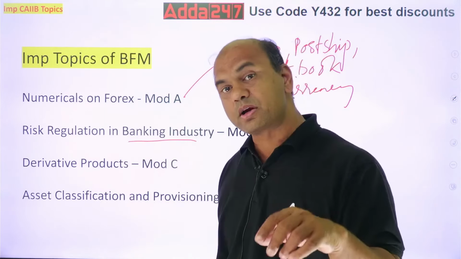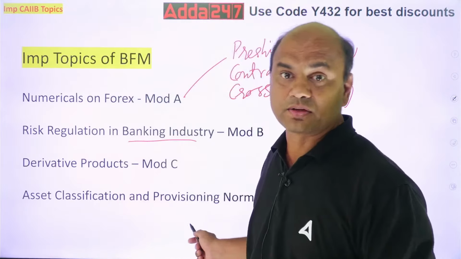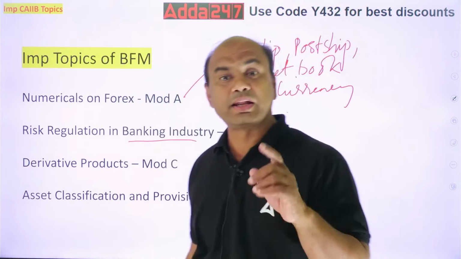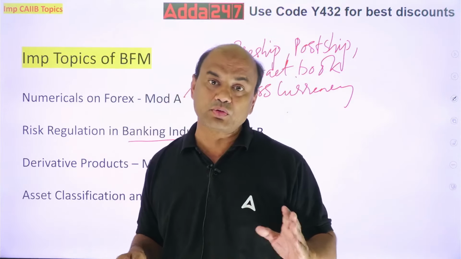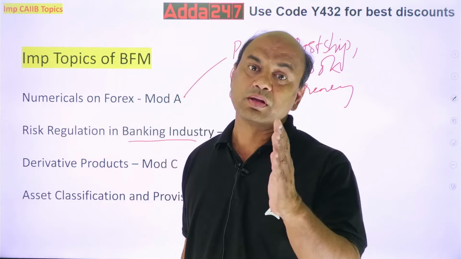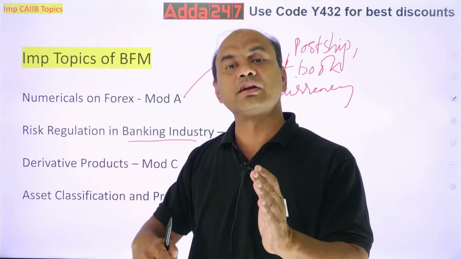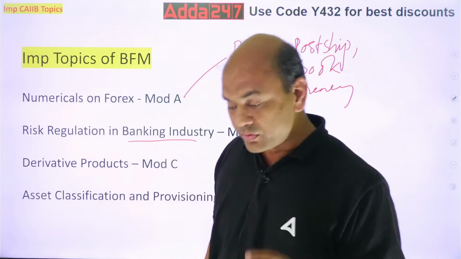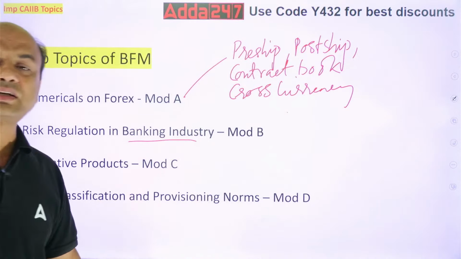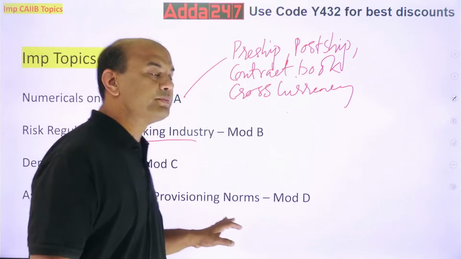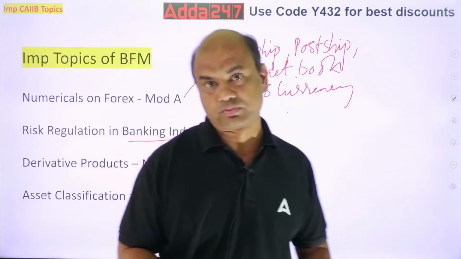But the important part which carries over here is weightage now. The weightage goes on reversely. As you go on making the provisioning more, the risk weight goes on decreasing. So that's why I understand the risk weightage means asset classification norms and provisioning norms. It includes risk weight also.